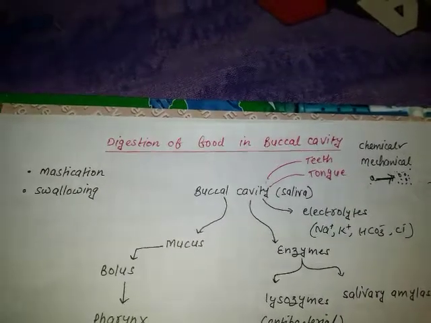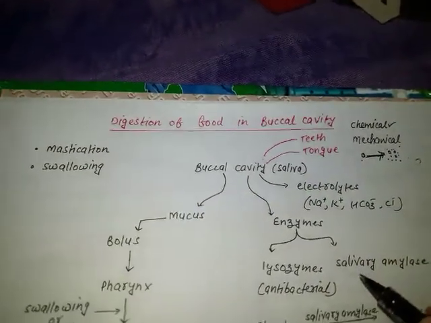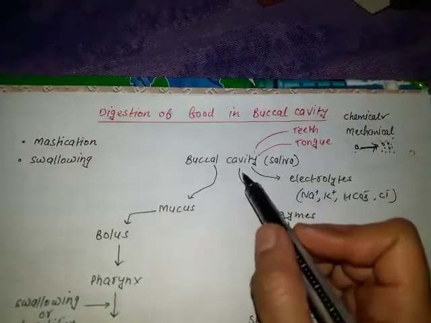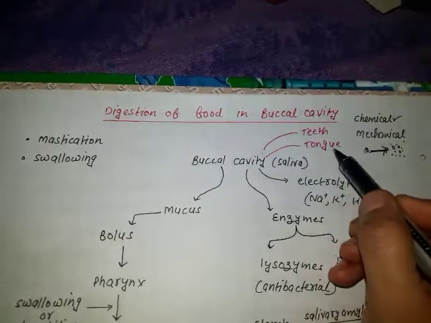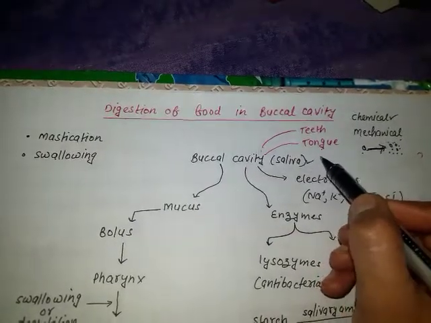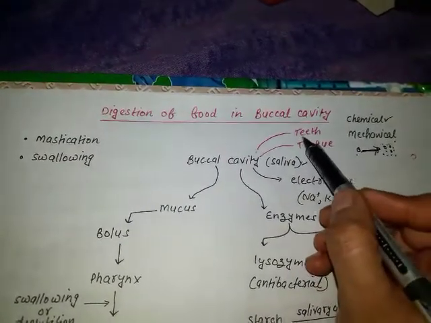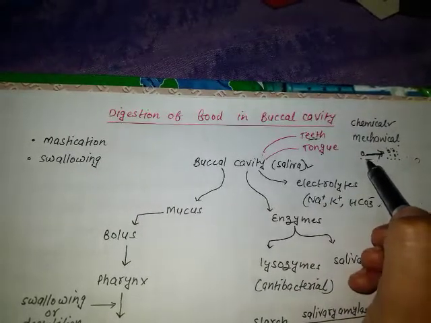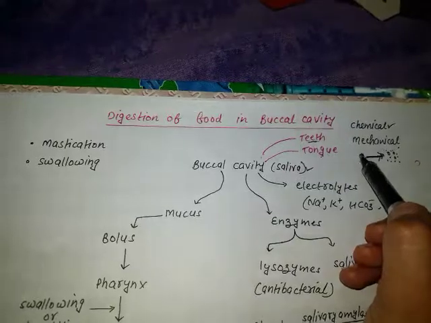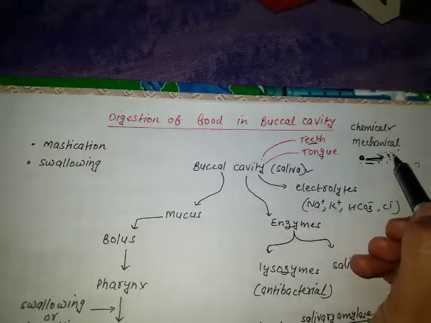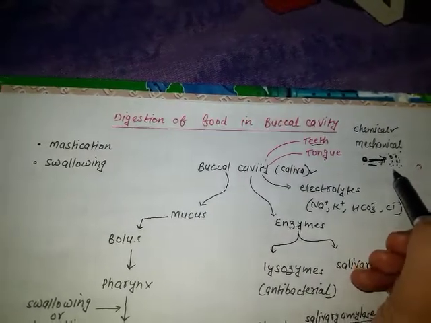Now, if we talk about the buccal cavity, we know there are three things in the buccal cavity: teeth, tongue and saliva. Teeth help in mastication of the food. This is the complex food particle, and with the help of teeth it will be broken down into these simple particles.